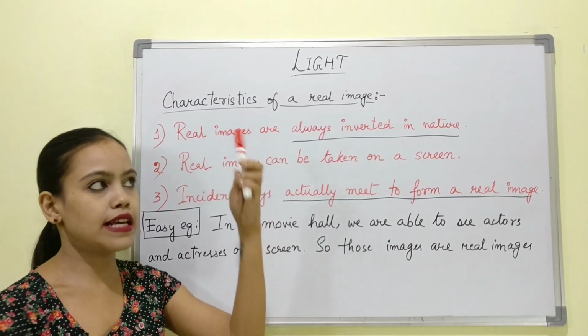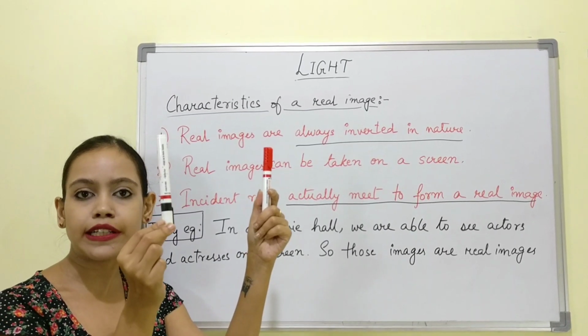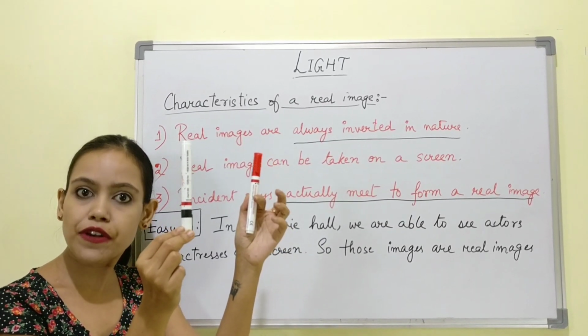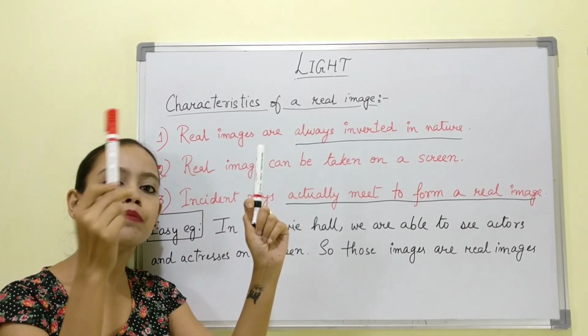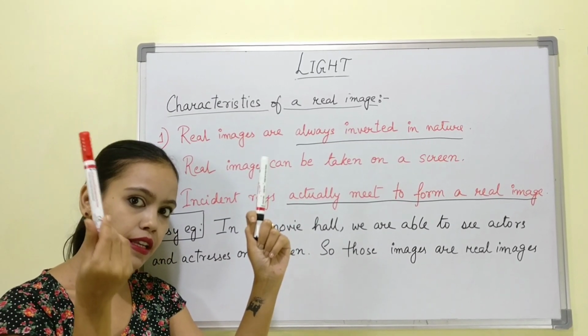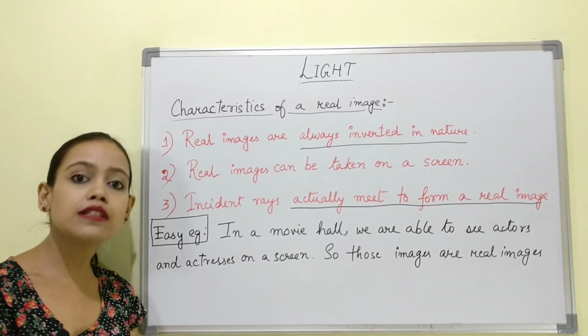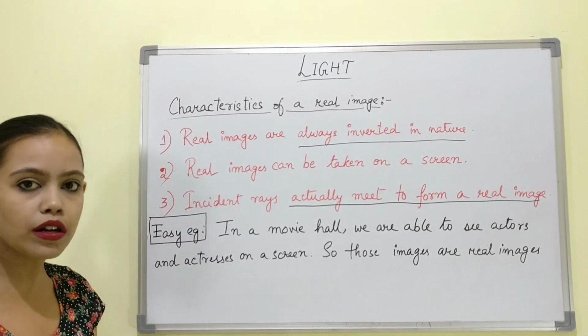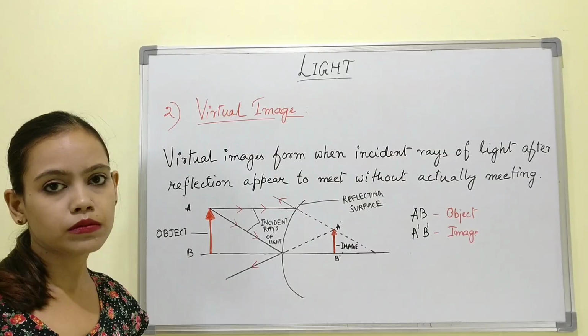Firstly, the object stays like this. For the first set of reflection, it becomes inverted like this. On the second phase of reflection, when the object is like this now, it will become this in the final image. So this is how we are able to see the actors, actresses and everything else on a movie screen upright and not inverted.